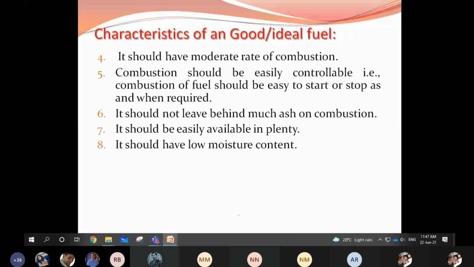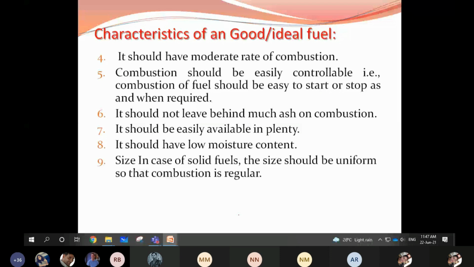And the next, the size. In the case of solid fuels, the size should be uniform so that combustion is regular. The size of the particles in the fuel should be moderate. Heavy molecules should not be present, and it should contain a minimum size of carbon particles so it can easily regulate.